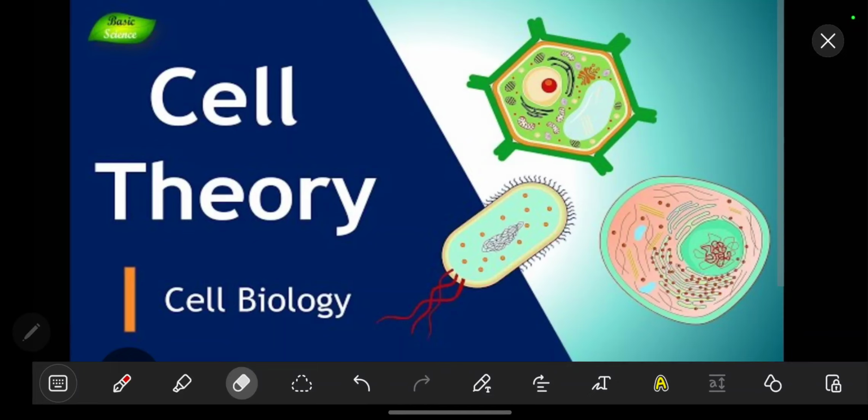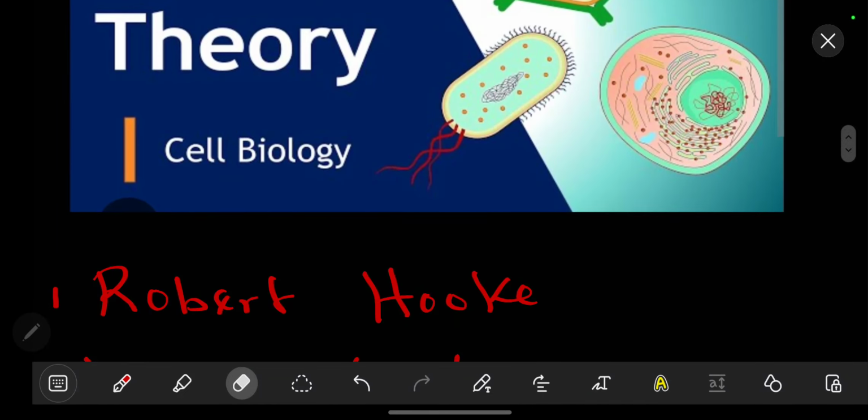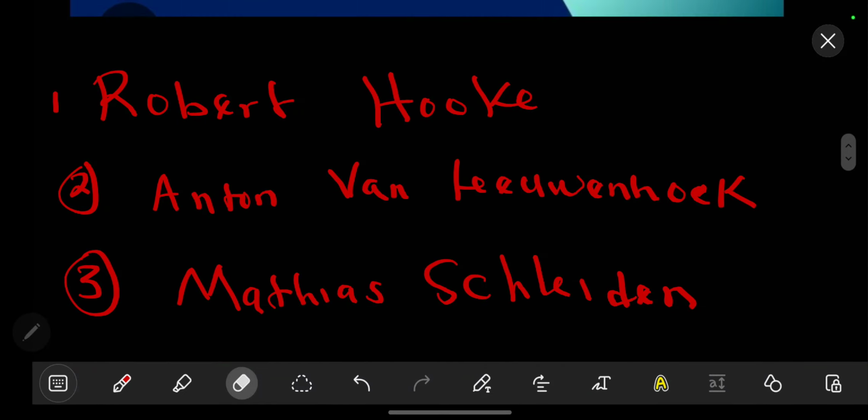So we cannot talk about cell theory without looking at the people who mostly contributed to cell theory. These names are Robert Hooke, Anton van Leeuwenhoek, and Matthias Schleiden. These names are extremely important for the sake of your exams. So now, we can look at what cell theory is.